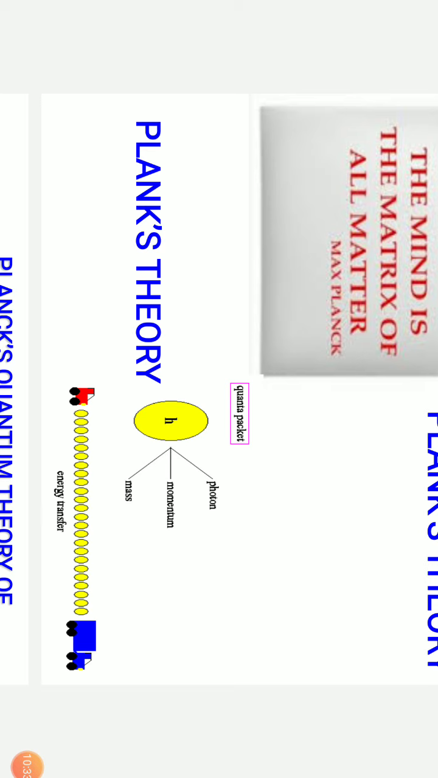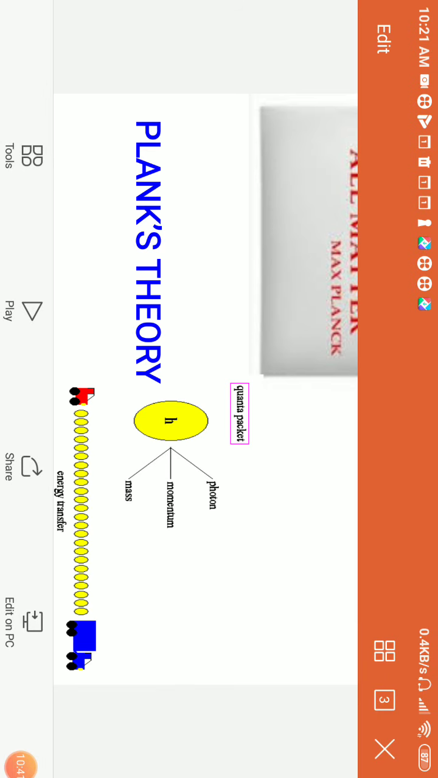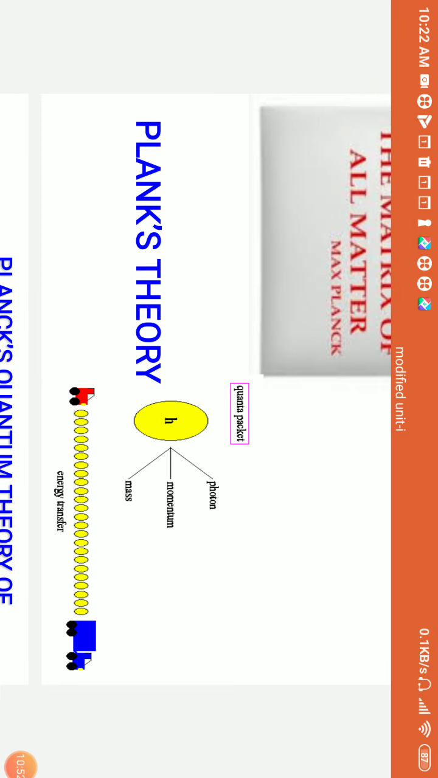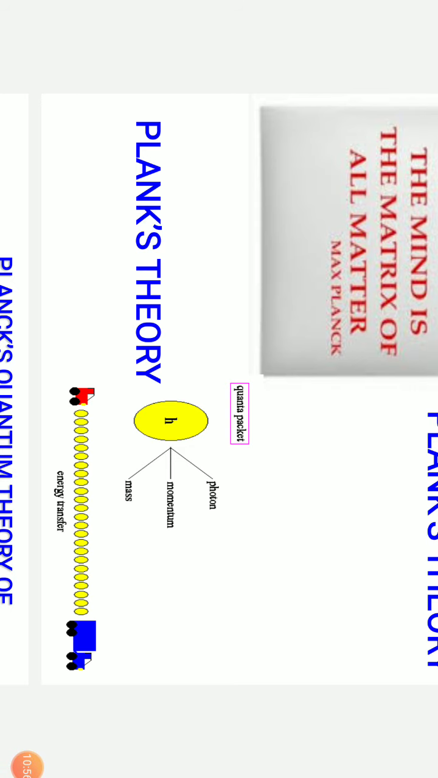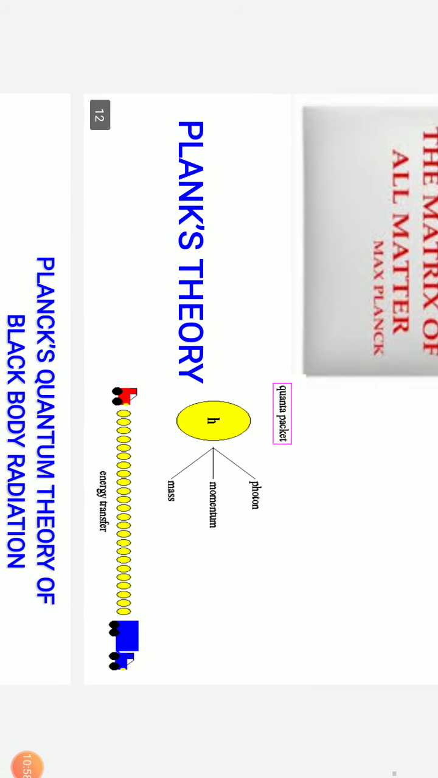Earlier, energy was continuous and in the form of wavelength. But here it is discrete, not discontinuous, discrete, and it is in the form of packets. These packets are represented by yellow colored circles, which we call quanta packets. And what does it contain? Photon, energy, momentum, as well as mass. So this carries photon, this carries momentum, and this also carries the mass.